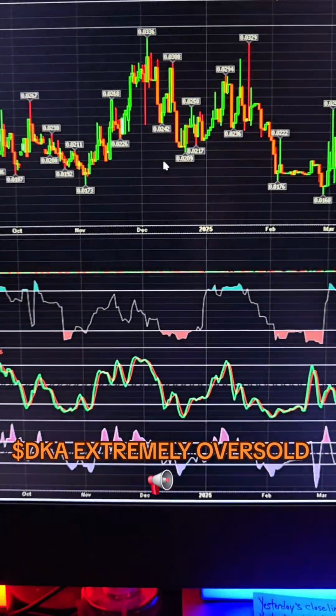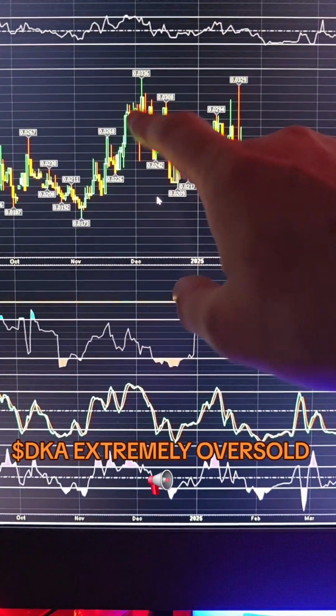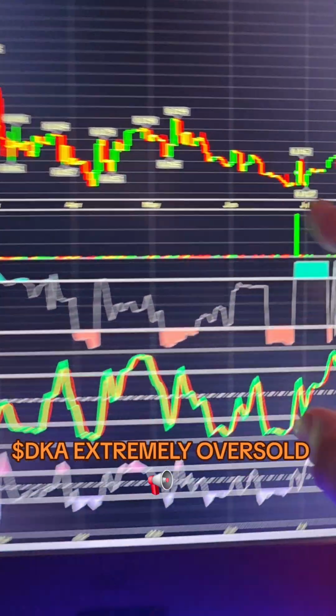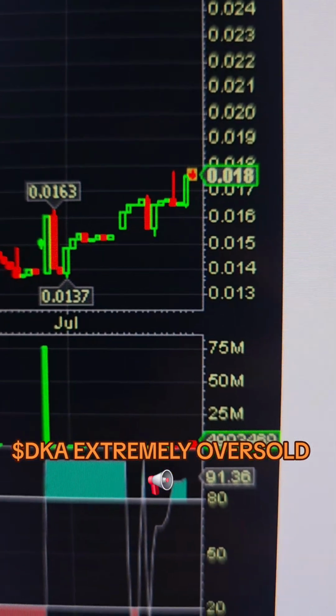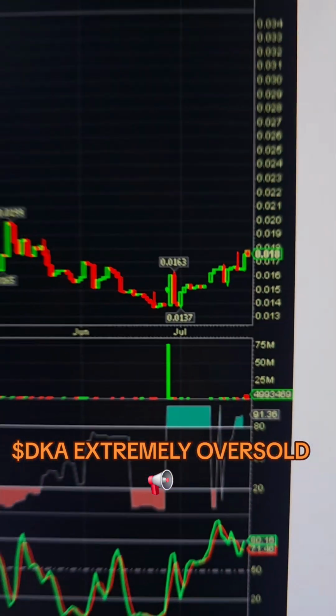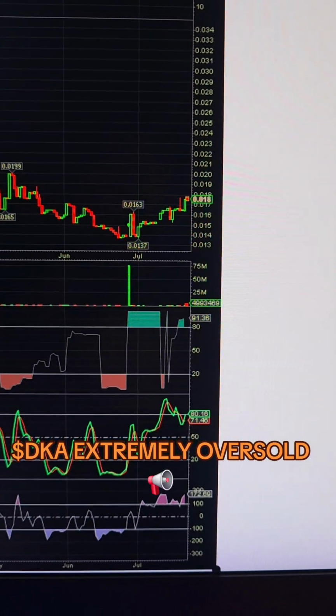Daily 1 year. You can see all these lows. 0.017, 0.033. You go all the way down. 0.0137 to 0.018. So that's where we stand on this. Go back to the monthly.